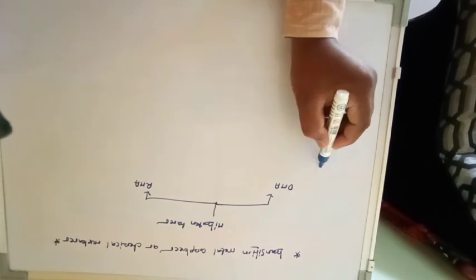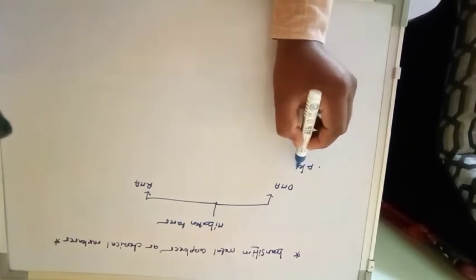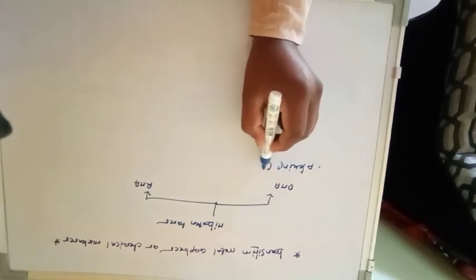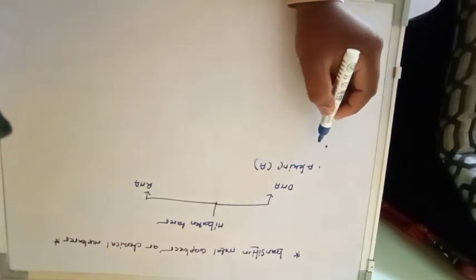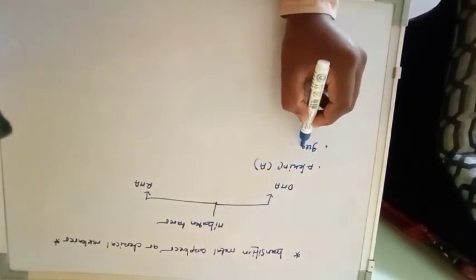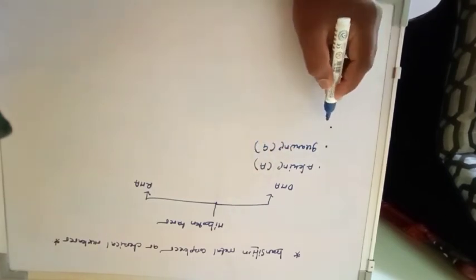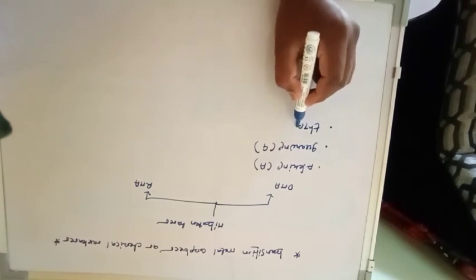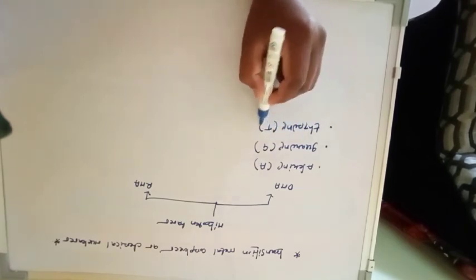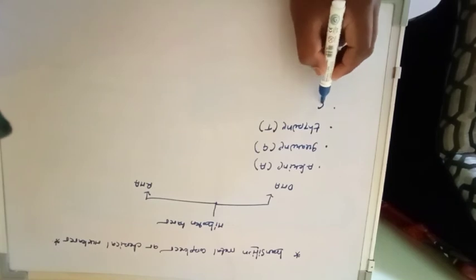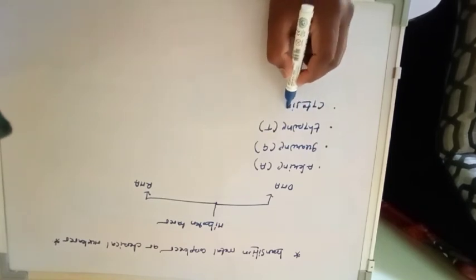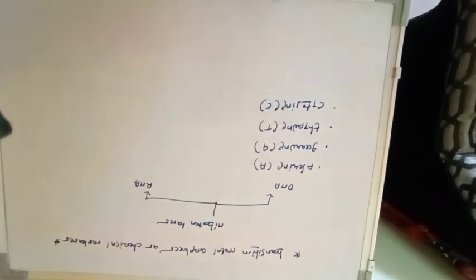So if you consider DNA, the first nitrogen base is adenine. It is denoted by the symbol capital A. Second, that is guanine, capital G. Then there is thymine, capital T. And the last one, that is cytosine. So you should remember, the nitrogen bases found in the DNA molecule are adenine, guanine, thymine and cytosine.